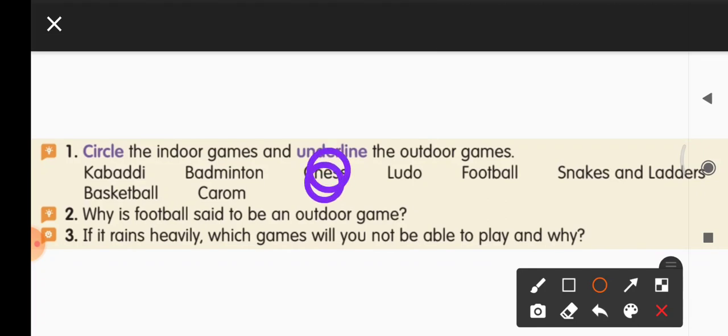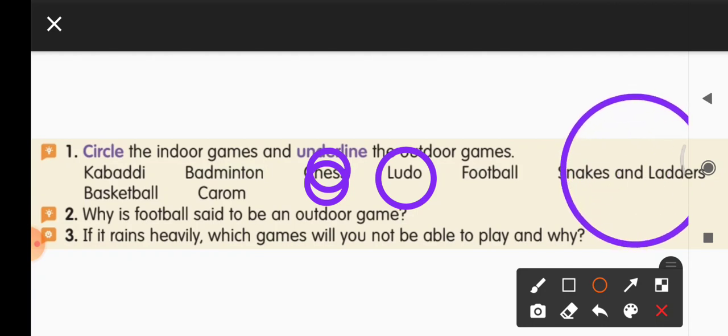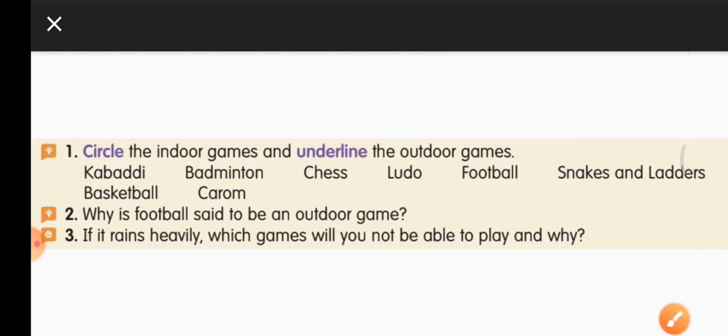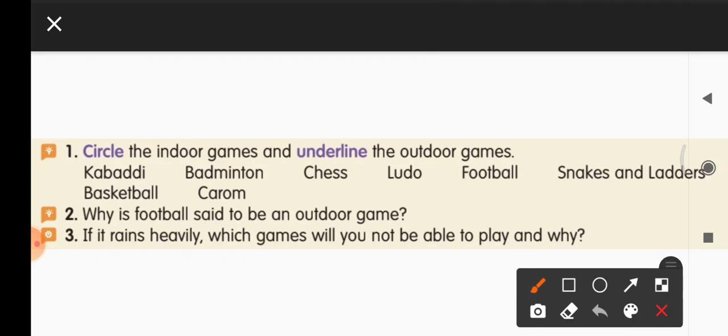Chess is an indoor game. Ludo is an indoor game. Snakes and ladders, indoor game. Carom is an indoor game. Right? Circle these games. Then we will underline the outdoor games. Kabaddi is an outdoor game because it needs many players and it is played outside. Badminton is an outdoor game. Football is an outdoor game. Basketball is an outdoor game, right?